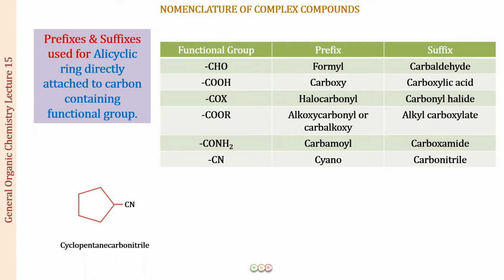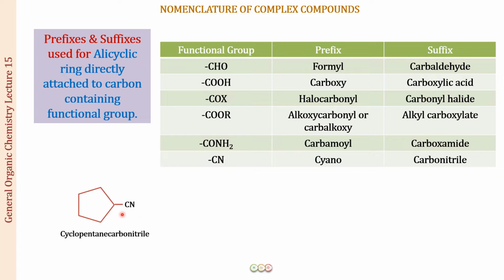So the name of the compound is going to be cyclopentane carbonitrile. Alright, so here you are not going to use nitrile. This is the carbon which is out of the ring. So you have just counted 5 of them. How can you use just nitrile? Just think on this line, right?